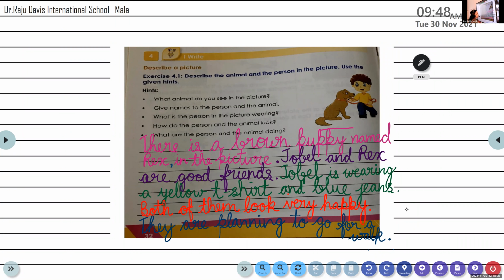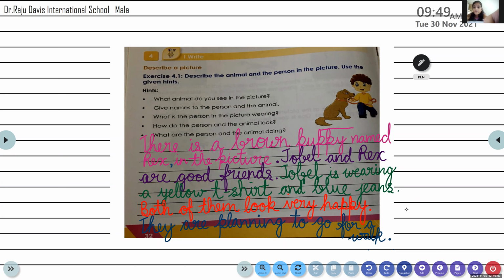Isabel Lily, read the last one. No, that is done. The next one. They are planning to go for a walk. Repeat the word planning.